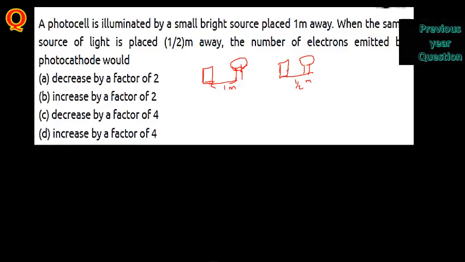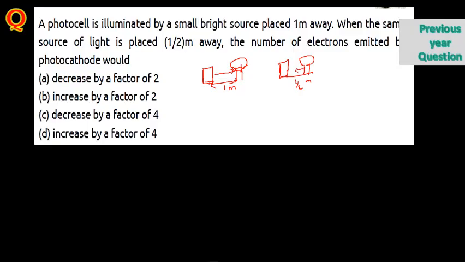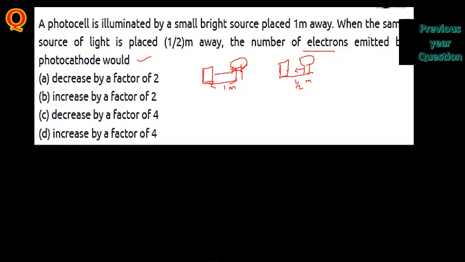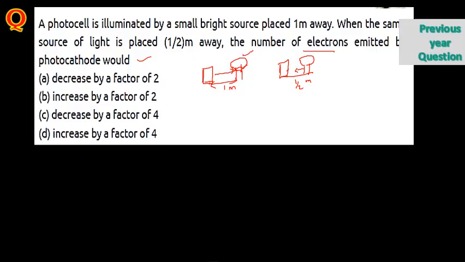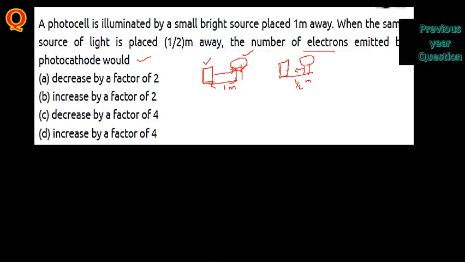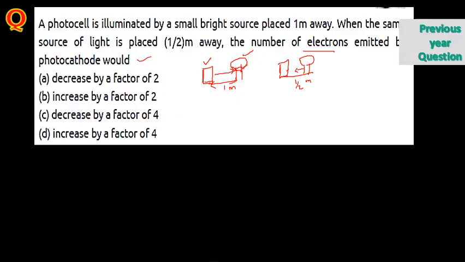See, first one here is 1 meter. Now this is a long distance. Now the distance is going to become half, closer. So what happens here is the number of electrons emitted by the photocathode would be, already you know this one. If the intensity increases, the power which can be generated by the solar panel will also increase. By how much factor? Definitely it's going to increase as you decrease the distance. So only these two possibilities are there. These two are not possible, because it won't decrease, it will only increase.